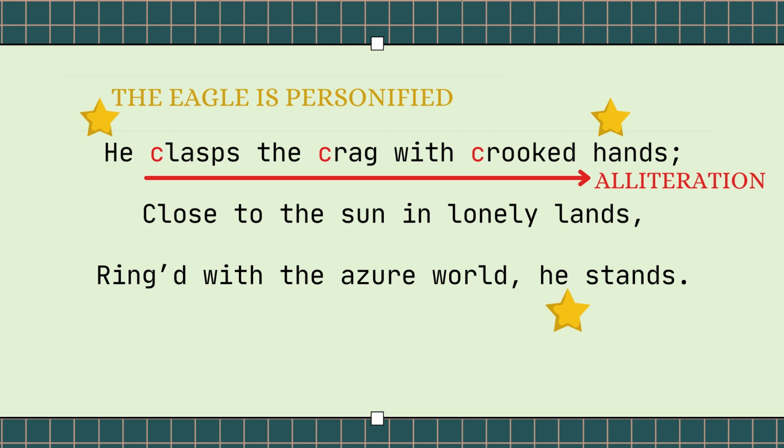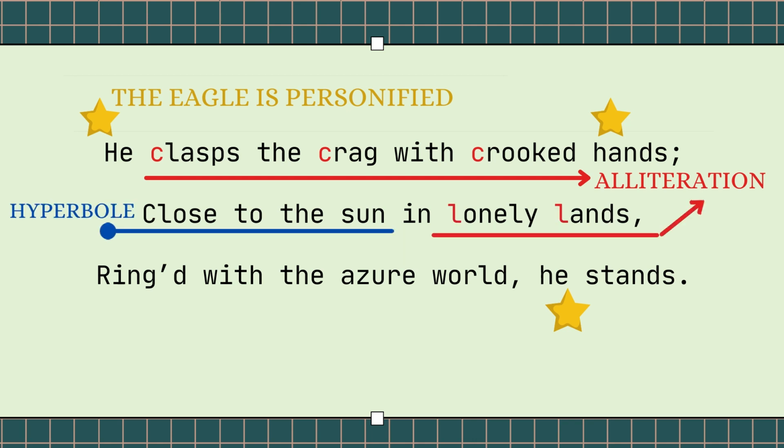Then you can also see there is alliteration here. The sound "k" in the first line is repeated: clasp, crag, crooked. You can also see another phrase where you could find alliteration, that is "lonely lands". The sound "l" is repeated. The phrase "close to the sun" has the literary technique which is hyperbole. The eagle is not really close to the sun, but it looks like the eagle is close to the sun. The writer has used this hyperbole again to convey the idea of power.